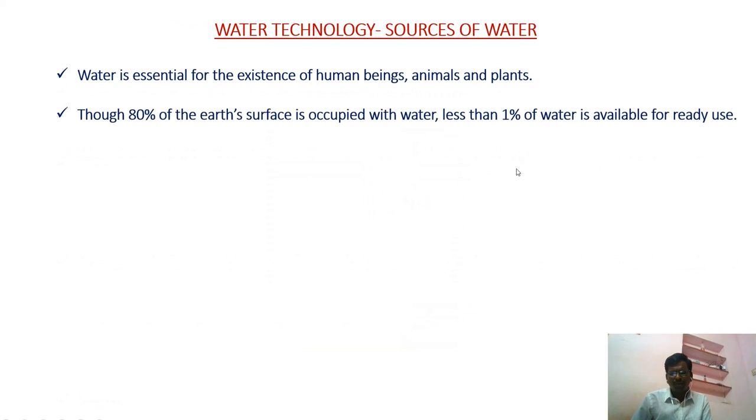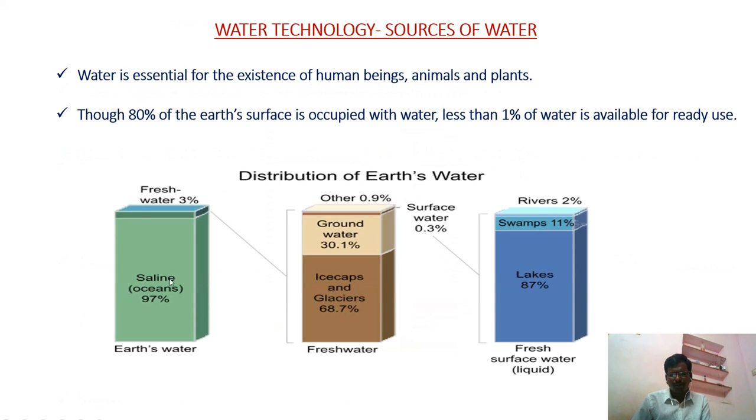80% of our earth's surface is occupied by water. Less than 1% is ready to use as fresh water. So distribution is given here. First, 97% of water is present in the ocean. That means saline water, salt water. So the remaining 3% may be fresh water.